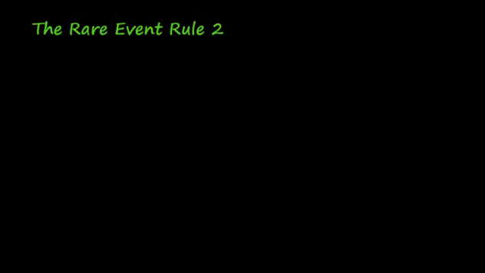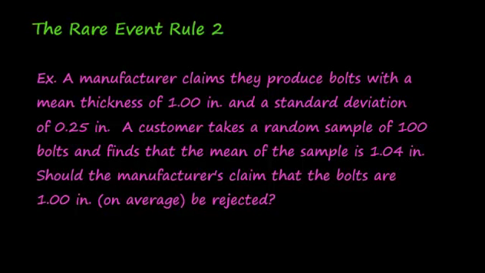Here's another example involving the rare event rule and the central limit theorem. A manufacturer claims they produce bolts with a mean thickness of 1 inch and a standard deviation of 0.25 inches. A customer takes a random sample of 100 bolts and finds that the mean of the sample is 1.04 inches. Should the manufacturer's claim that the bolts are 1 inch on average be rejected?